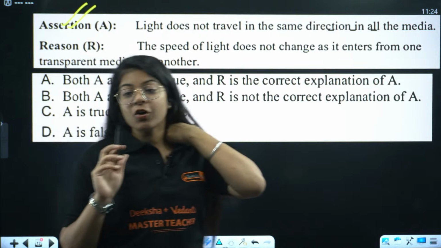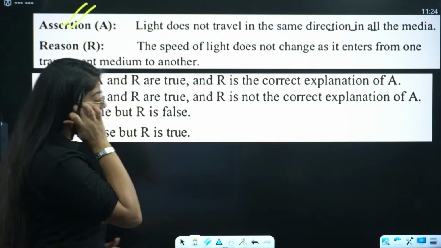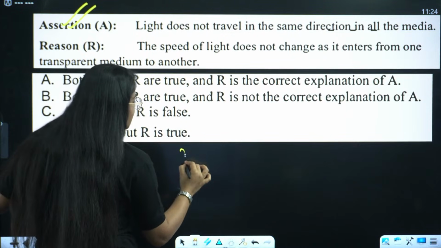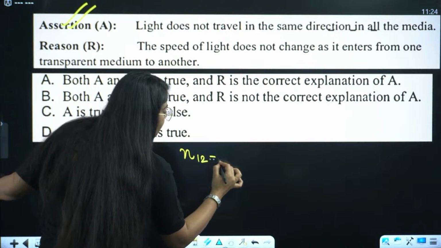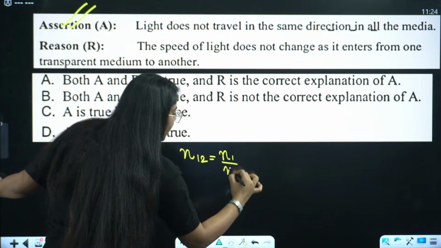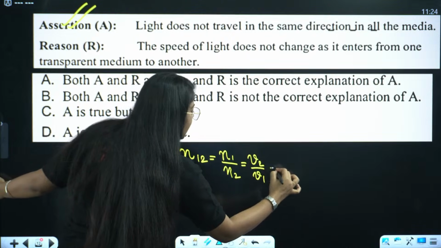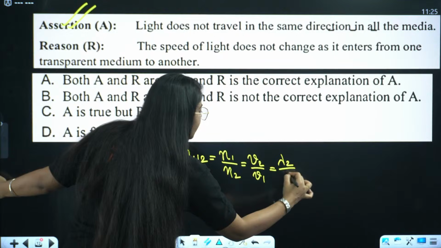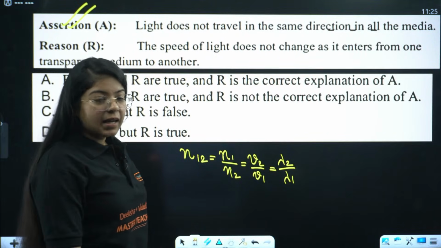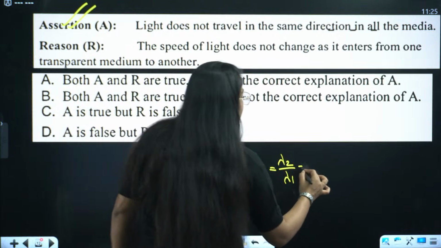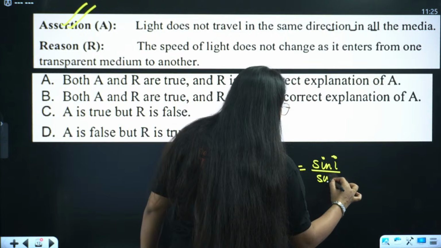Do you all remember the formula I told you for refraction? Yes, Sharma ji, I know you are scared of refraction. Look, just remember this formula. N1 divided by N2 equals V2 divided by V1 equals lambda 2 divided by lambda 1. That is my wavelength, correct? And this was equal to sine i divided by sine r.